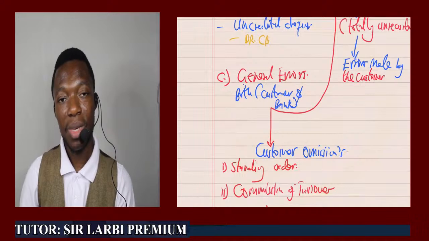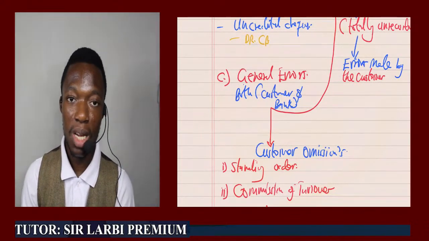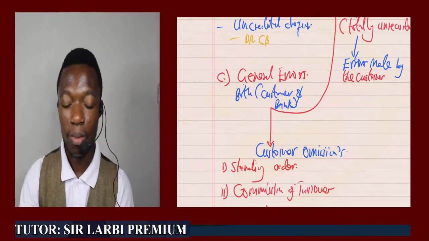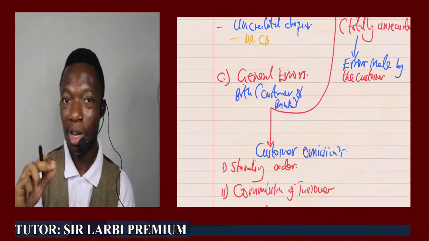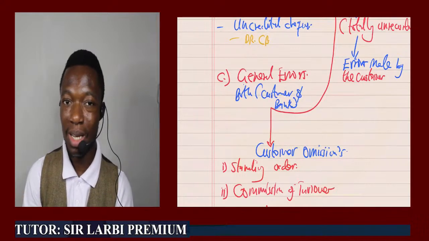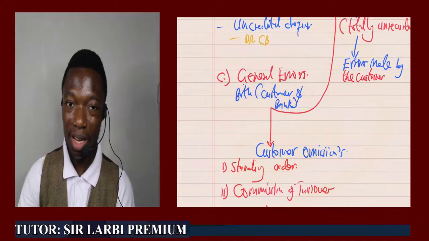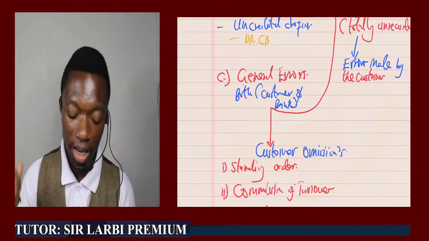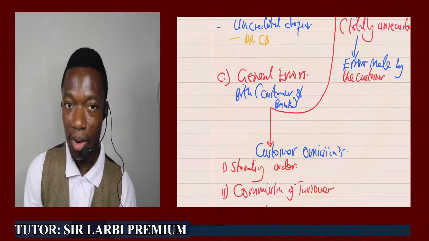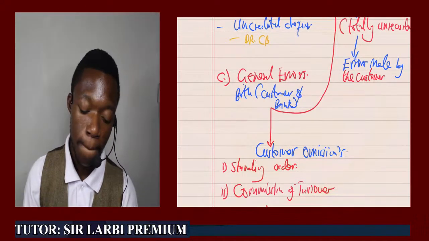And it can be general errors like an overstatement or understatement. Overstatement means that the amount supposed to be recorded in the book has been recorded in excess. Understatement means that the amount you recorded is below the actual amount you're supposed to record. This is what we call overstatement and understatement. And we can also have one key error that you always want to see in the information given as part of the question: wrong debit, wrong credit. In most cases, these errors can be committed, as I said, by both the customer of the bank and the bank itself.